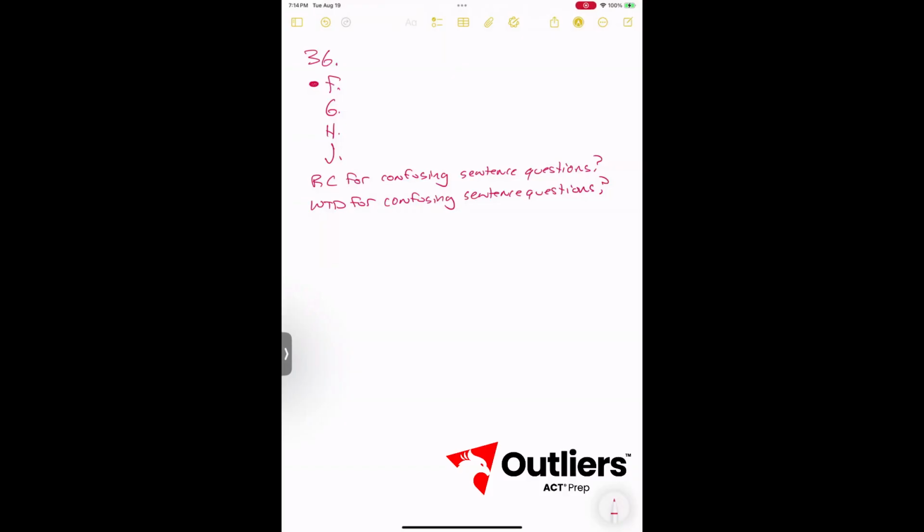It doesn't start with the subject though, so we're probably going to eliminate it based on that, because Shiv Kumar is the one doing the action. This way it says the year Shiv Kumar theorized. So anyways, this is confusing. Answer F, so almost certainly it's not going to be the right answer.